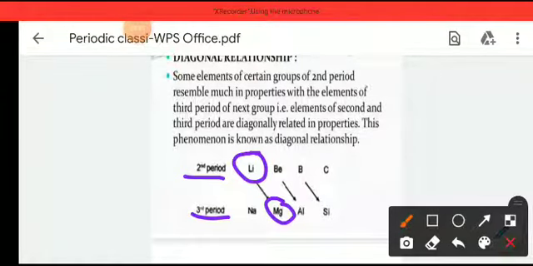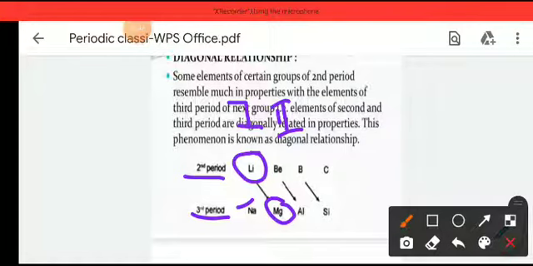So what happens here? Lithium is in group 1, and beryllium and magnesium are in group 2. Lithium belongs to group 1 and period 2, so it should be similar to sodium, which is in the same group, third period.